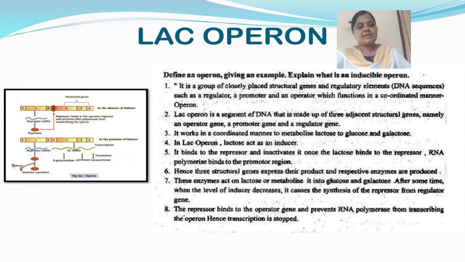And this repressor binds to the operator gene and prevents RNA polymerase from transcribing the operon. By the binding of this repressor to the operator gene, it prevents the RNA polymerase. So by this the transcription is stopped.